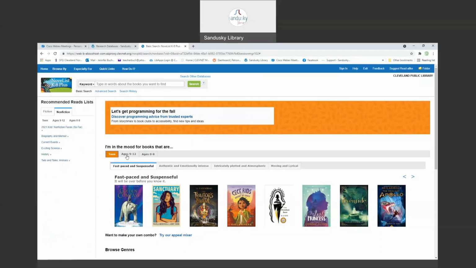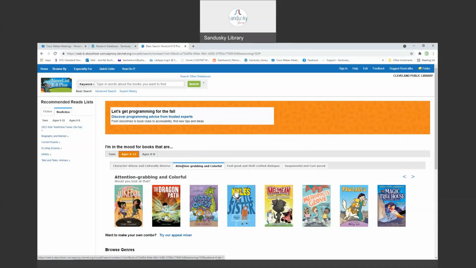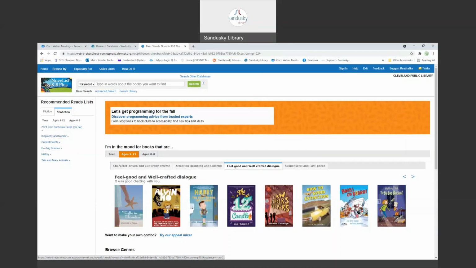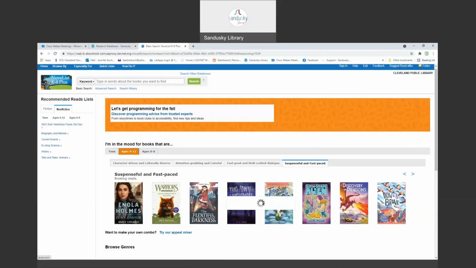In the middle here, you'll see you can once again choose your age. Let's stick with 9 through 12. Maybe I want a character-driven and culturally diverse book. Here's some examples. Attention-grabbing and colorful, feel-good and well-crafted dialogue, suspenseful and fast-paced. And here's some ideas of what you might want to read.